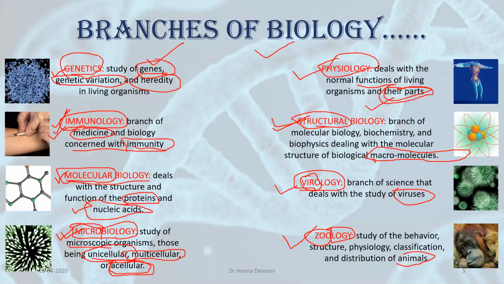Zoo, you might have heard this word zoo, right? In a zoo, which organisms are kept? Animals, obviously. So we can say that zoology deals with the study of animals, their behavior, structure, physiology, classification, and distribution. So these are some of the branches of biology.